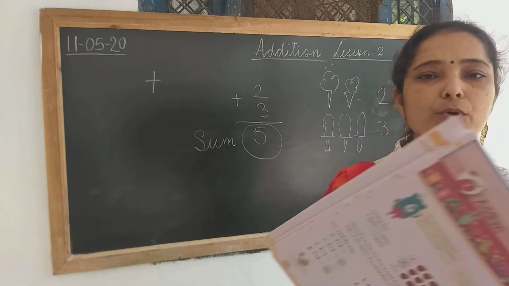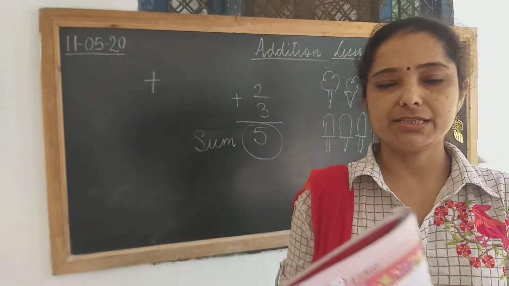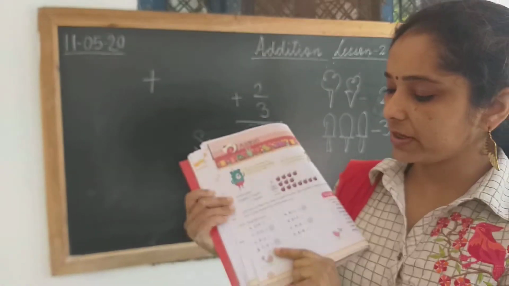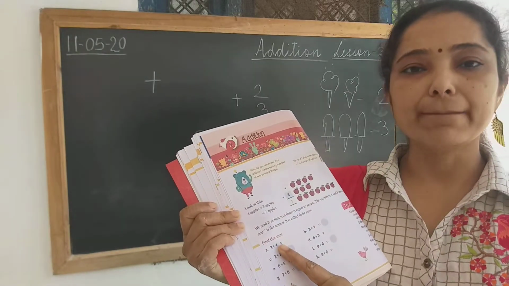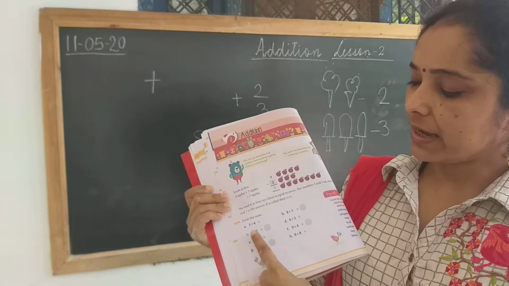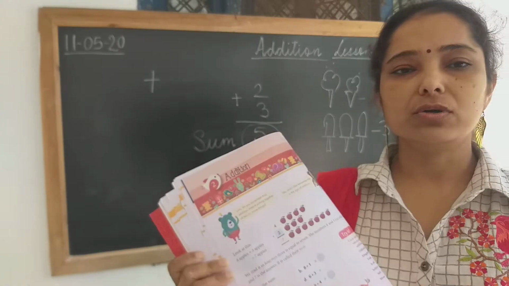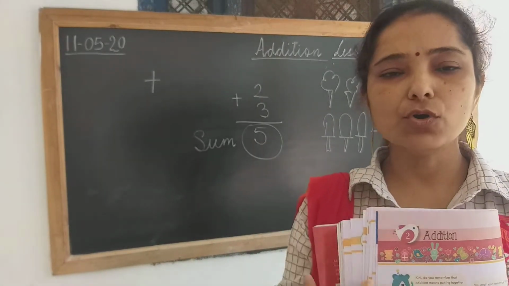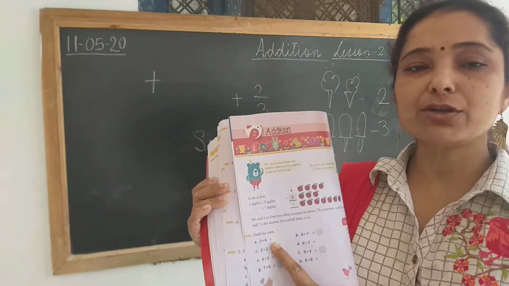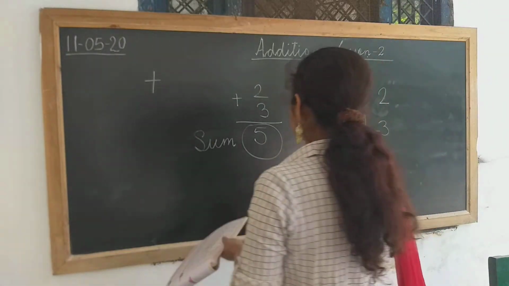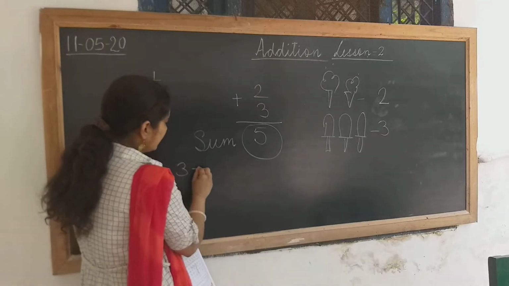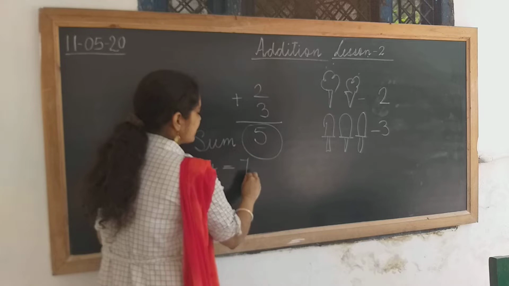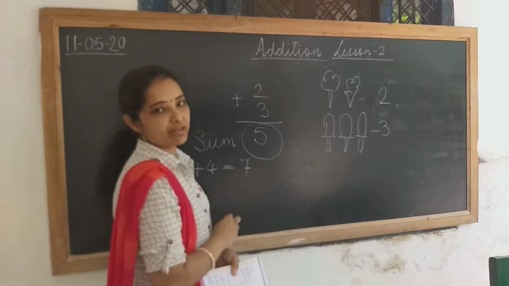So now take out your books on page 32. Okay, there are some sums, children. Find the sum. That is 3 plus 4. You have to add 3 plus 4. 3 plus 4 equals, this is the sign of equals, children. This is the sign of equals. 3 plus 4 equals, that is 7. The sum is 7.